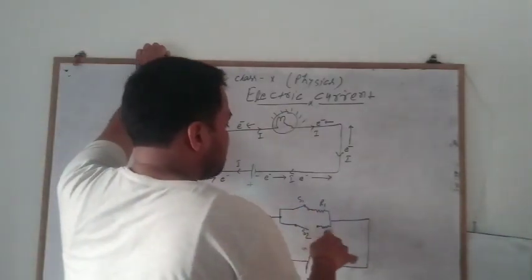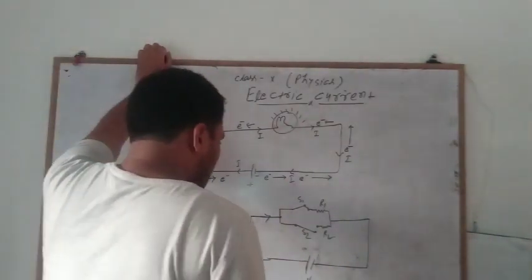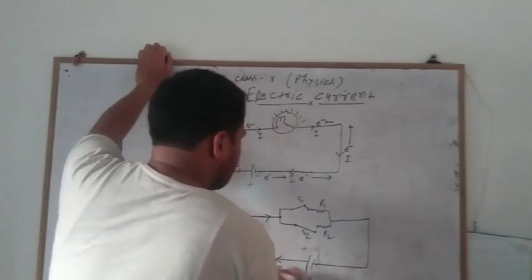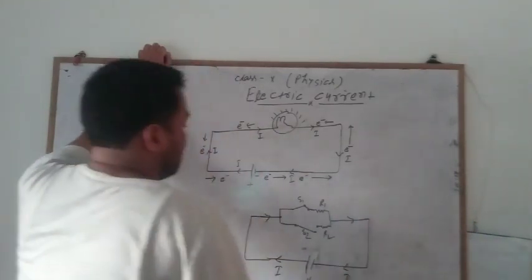This metallic wire has resistance R1 and this one has resistance R2. Now the current will flow from this terminal to this terminal. So the final movement is here I.